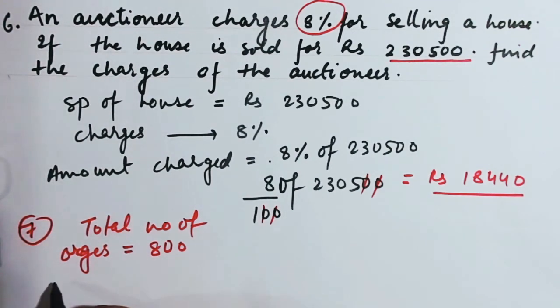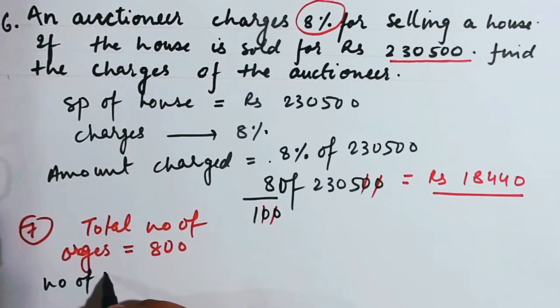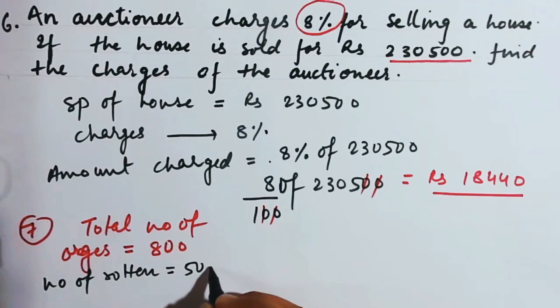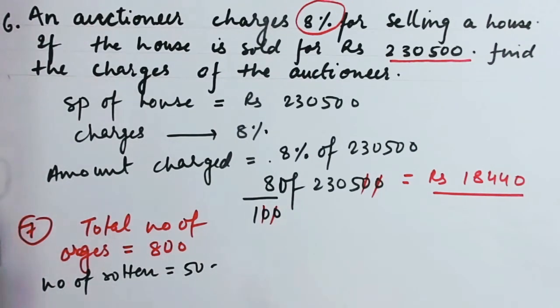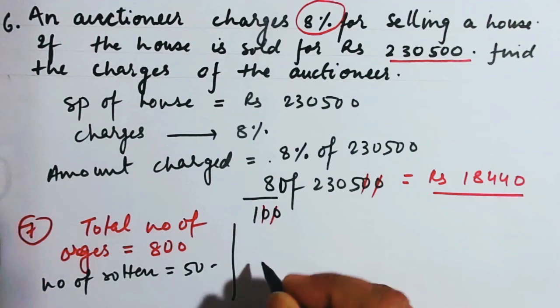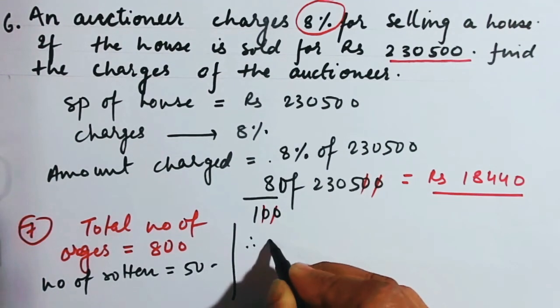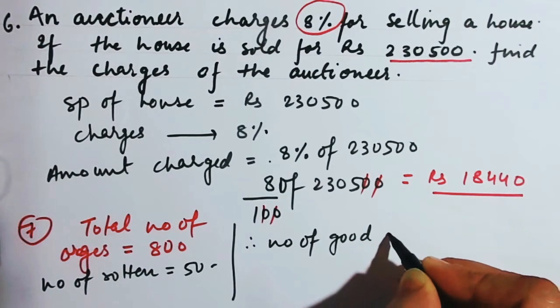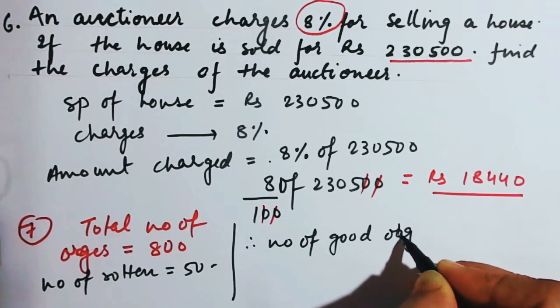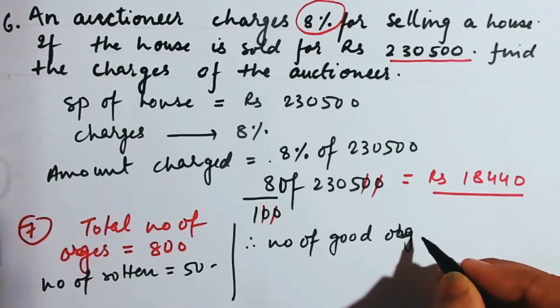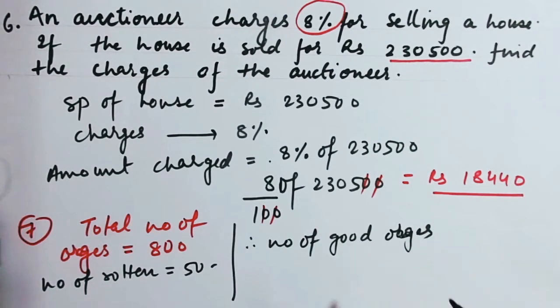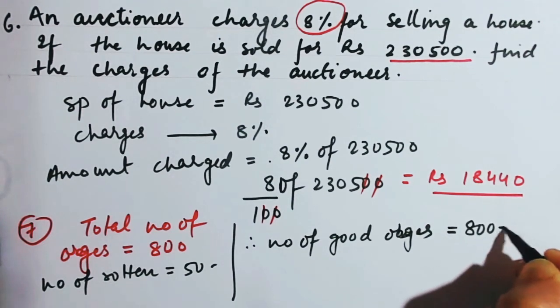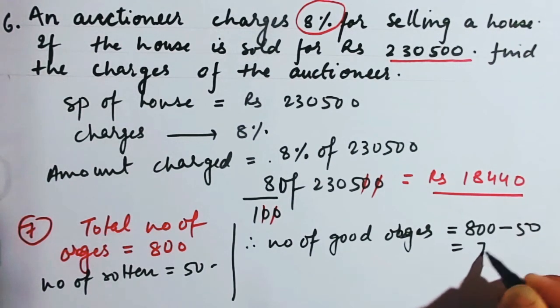So number of rotten is equal to 50. So find the percentage of good oranges. So first you find number of good oranges. Therefore my dear, number of good oranges is equal to 800 minus 50, which will give you 750.